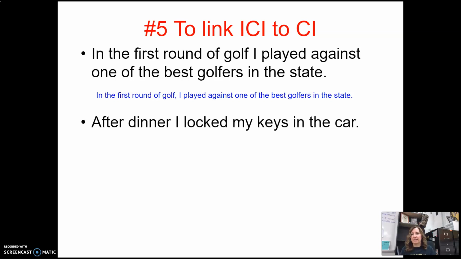Now, this next sentence, after dinner, I locked my keys in the car, again we have a prepositional phrase at the beginning, and I would like for you to put a comma after that, even though it's short. Now, there are some style books for writing and some teachers who will tell you that when it's only 2 words, you don't need to put a comma, like in 2021. Things that are really short like that, it's not necessary for you to do it. And that is true. It would not be wrong to not put the comma.